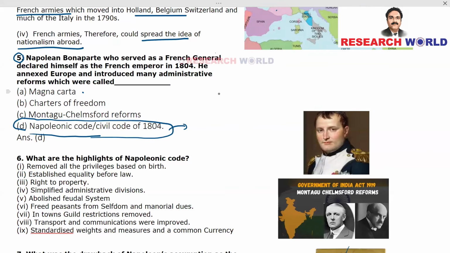But before that, can you make out these terms? Have you ever come across these terminologies like Magna Carta, Charters of Freedom, and Montagu-Chelmsford reforms? Fine. Magna Carta is actually a royal charter. That means it's signed by the King of England, King John.